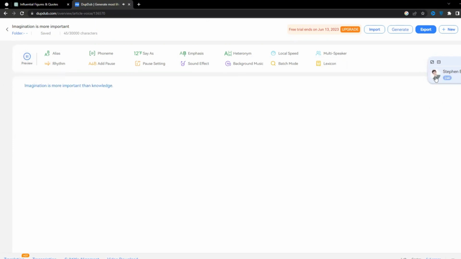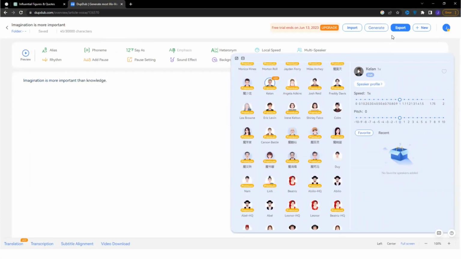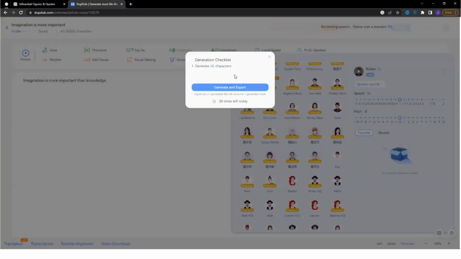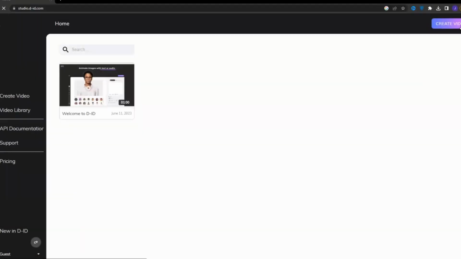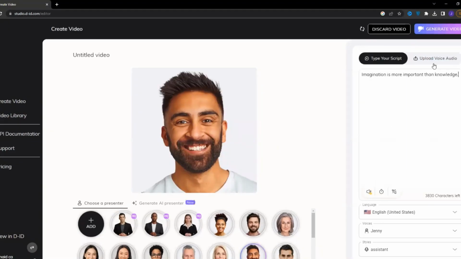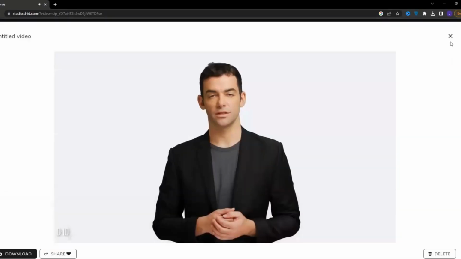Choose any voice you like. This one sounds great. Export it. Now, we need to use the software named DID to make the image talk. Sign up, go to create video, upload picture, upload the voiceover that we generated using Dupdub, and we are all done. Click on generate video, download it.